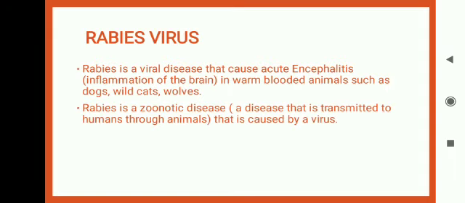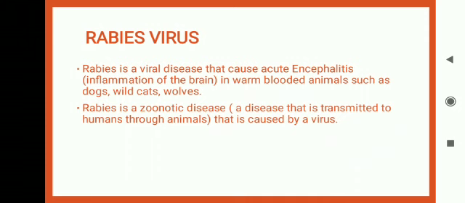Today we will discuss the rabies virus. So basically, what is the rabies virus? Rabies is a viral disease that causes acute encephalitis in warm-blooded animals such as dogs, wild cats and wolves. So what is encephalitis? It is an inflammation of the brain.